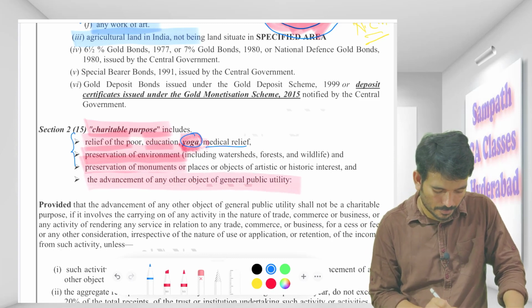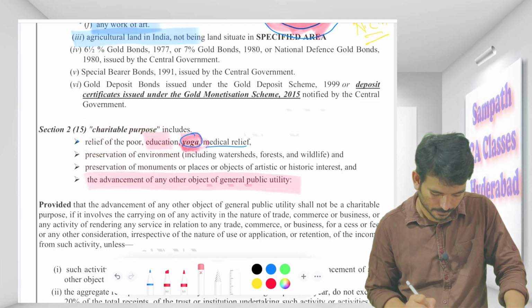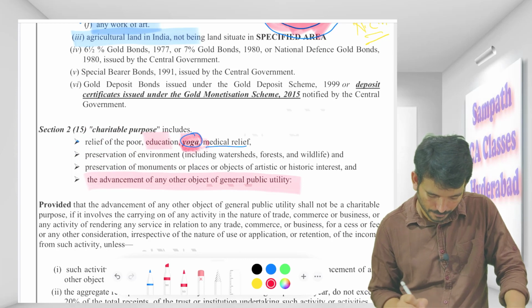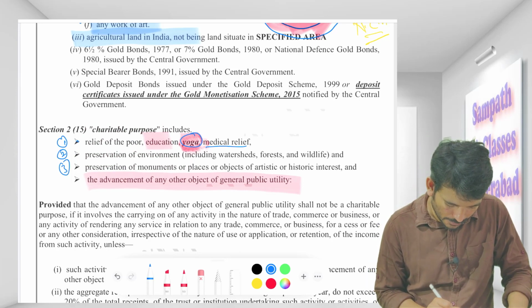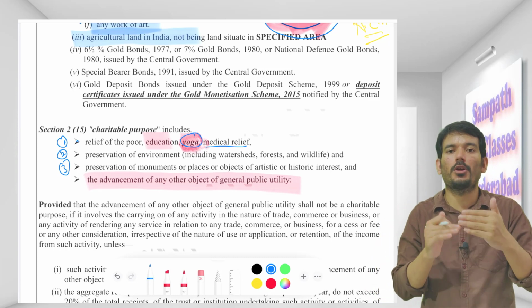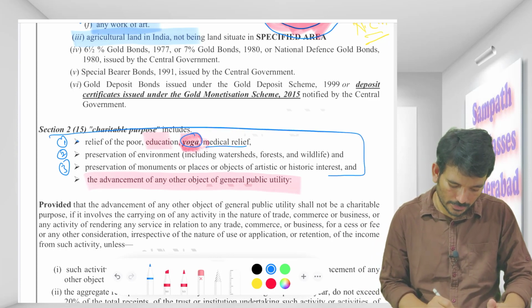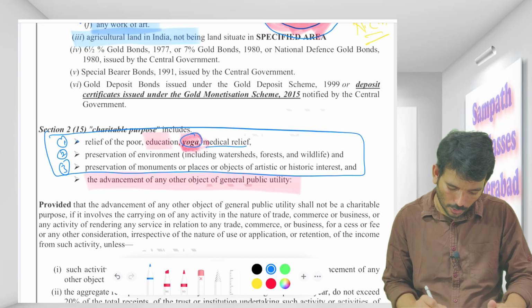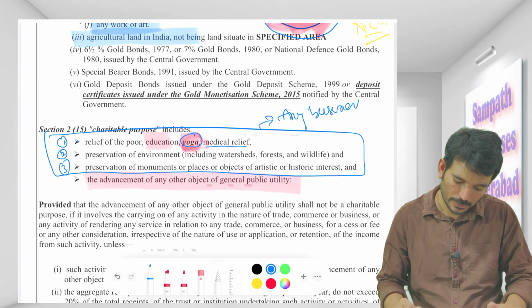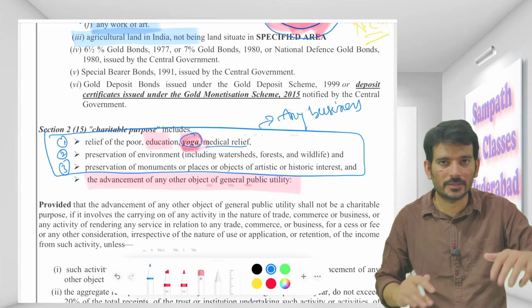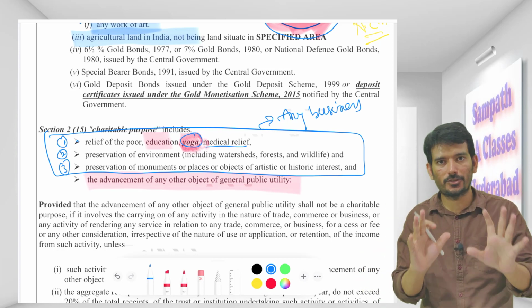Okay, so the basic point is that the first 3 points, 1, 2, 3, are very specific as to what you have to do. If you are doing this, and along with that you are doing any business which is incidental or auxiliary to the main objectives, it's fine.